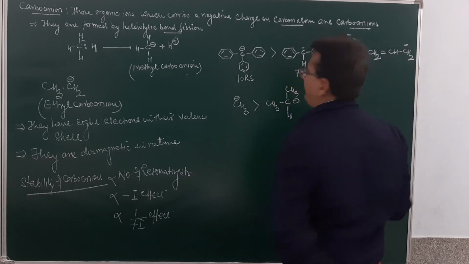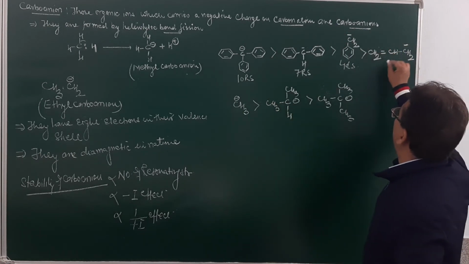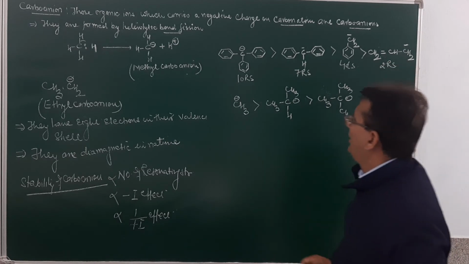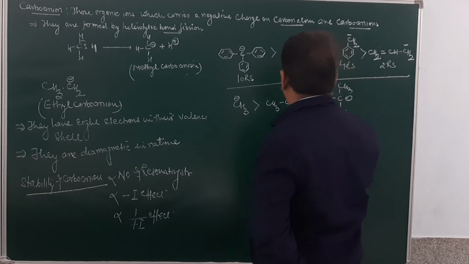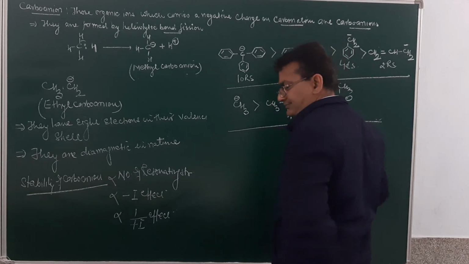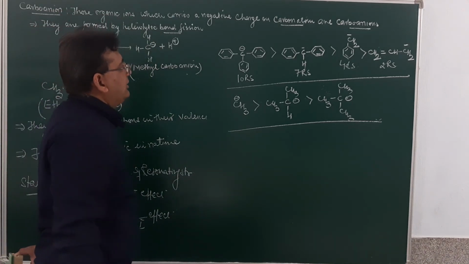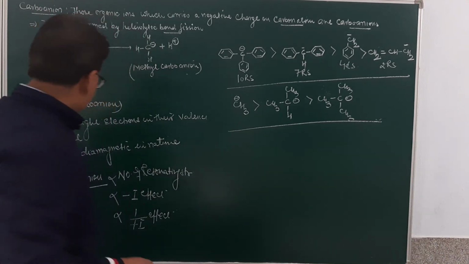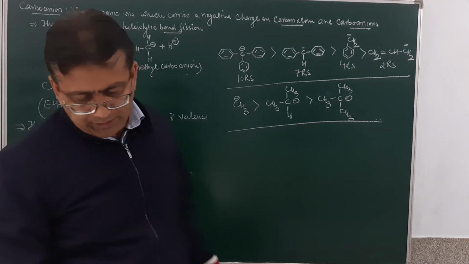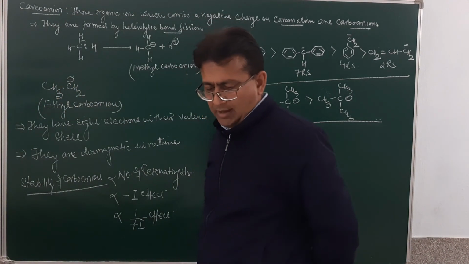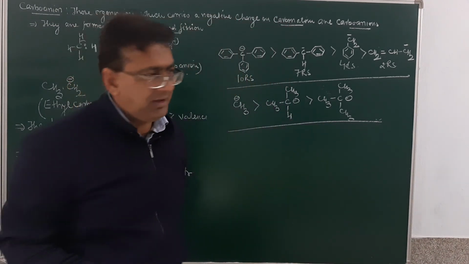Here the number of resonating structures is equal to the number of conjugating positions. How many conjugating positions? 1 and 2. So there will be 2 resonating structures. Then here the plus I effect decreases. So this is the decreasing order of stability of a carbanion. So stability of carbanion is directly proportional to number of resonating structures, minus I effect and so on. Am I clear? So this is how it can be done.